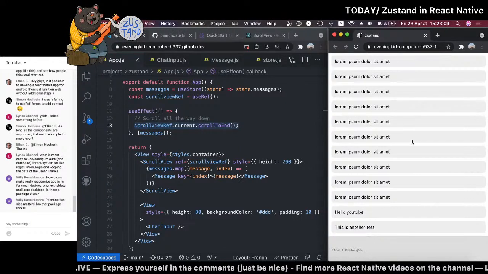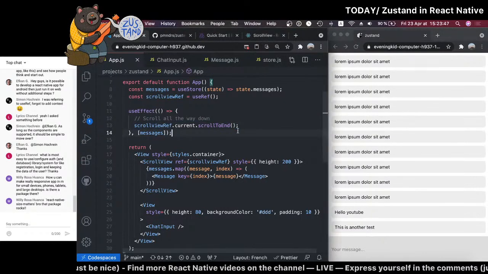What is most easy to use to configure auth and a database library system for registration, login, and keeping the data of the user? Okay, about authentication. Well, I would say Firebase is probably the easiest way for you to add authentication. It really depends if you have other people helping you with all of this, or if it's just you on your own. But honestly, personally, when I just want to have authentication that works for everything, I just use Firebase because it has phone authentication, it has all the social media authentication, it has all the things you pretty much need. So personally, I like Firebase a lot.